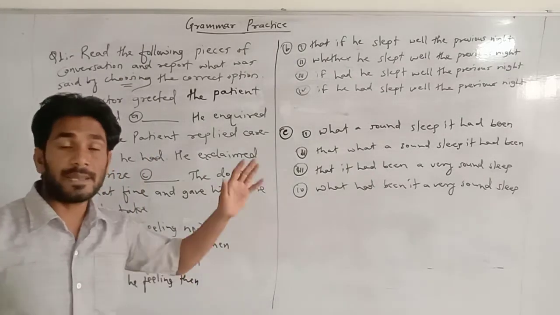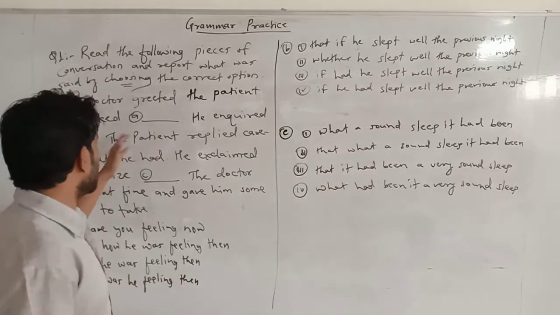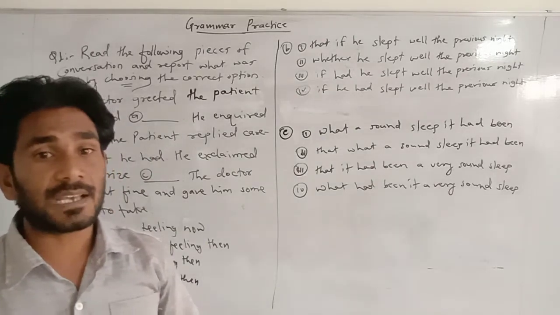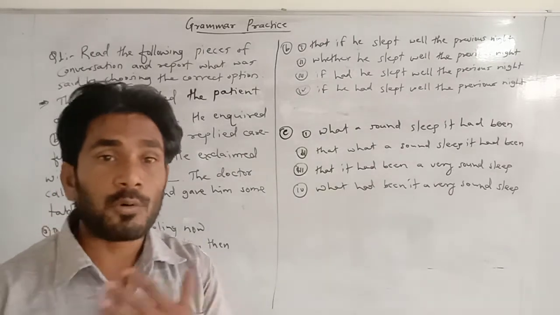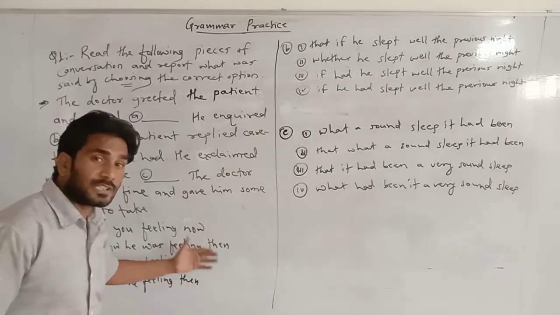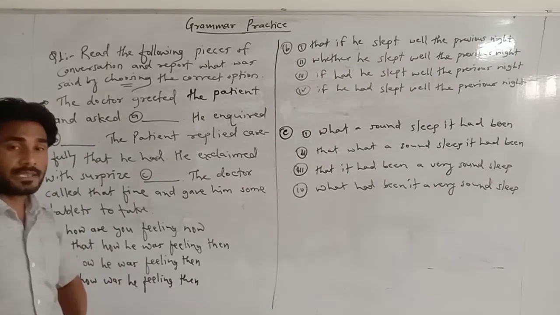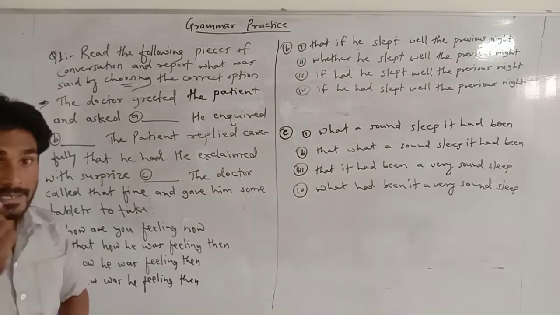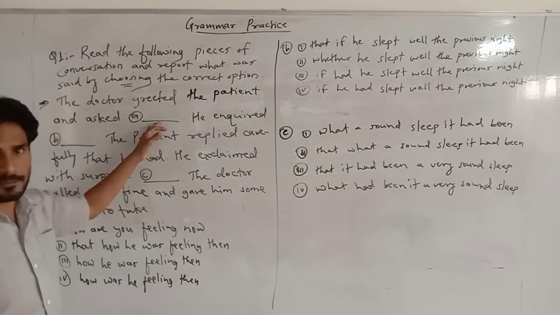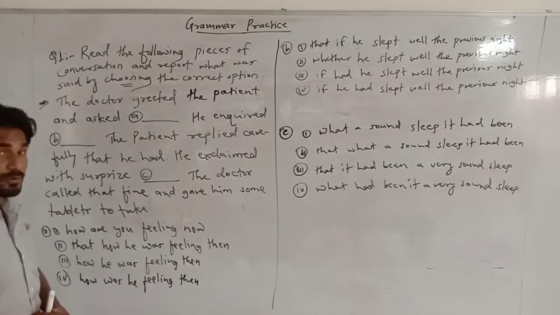Three blanks are given there, and these three blanks are for three marks. So now we have to fill the blanks with the most appropriate option from the given options. Let's see what options are given for the first blank.